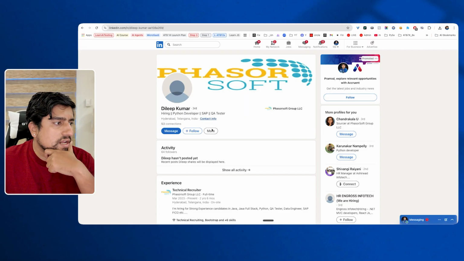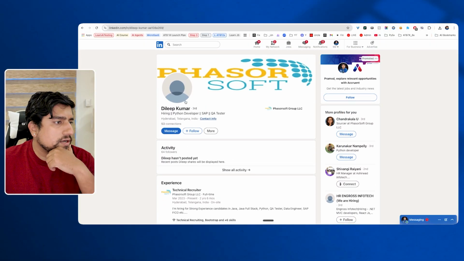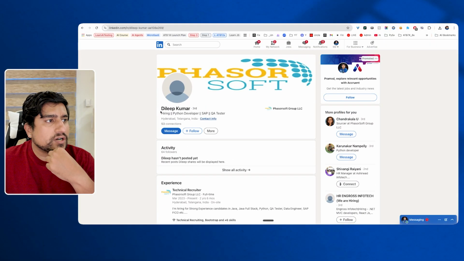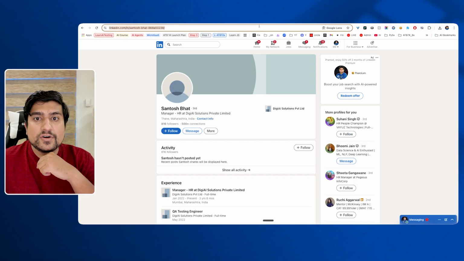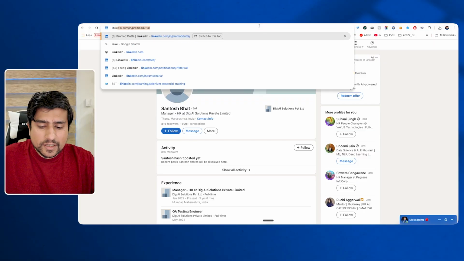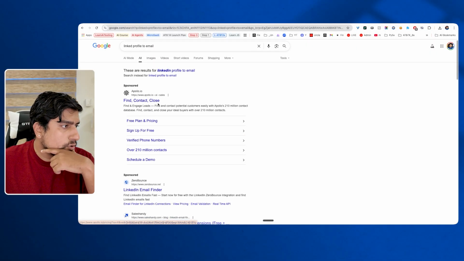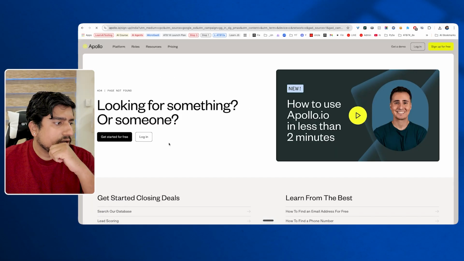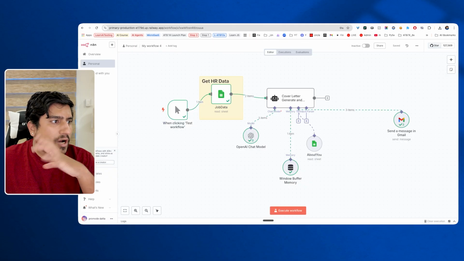So that's what exactly we can ask them. We can message them to get the email ID or something, or you can guess them also, right? For example, there's a guessing mechanism also to get the HR email. Not only this, there is another website which will basically give you the email ID of an HR based on companies. So LinkedIn profile to email, you can find it. There is a way. I think Apollo is the site. There is a website which can basically find you the things, looking for something, right? Yes. There are ways in this case. So I hope this helps.